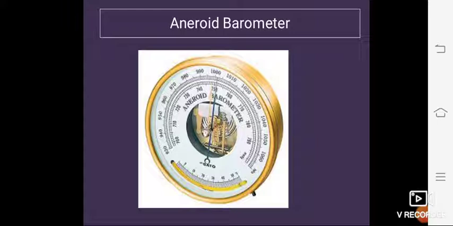Here you can look at this picture, students. Here you can see the needle on a dial. Yes, this is the picture of an aneroid barometer. It does not have mercury. It is made up of a thin metal drum from which air has been removed, and the pressure of the outside air pushes the lid of the drum inward. The higher the air pressure, the more the lid is pressed in. In a self-recording barometer, a drum is connected to a pen which records changes in pressure on a moving band of paper. So this is all about air pressure.